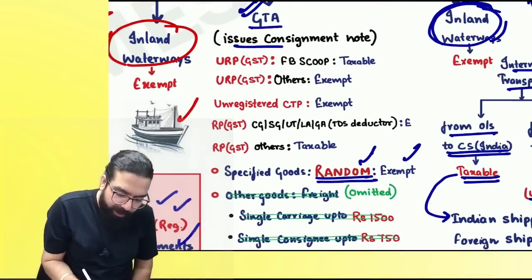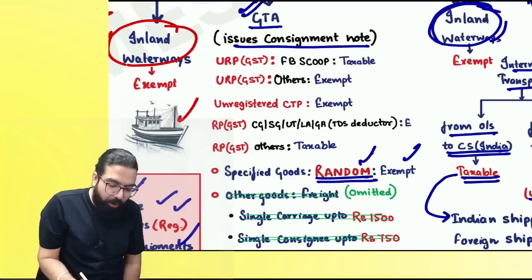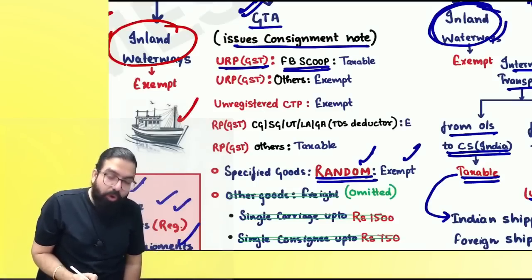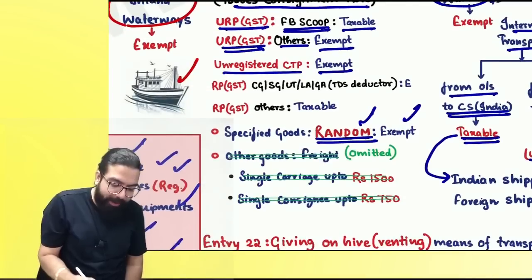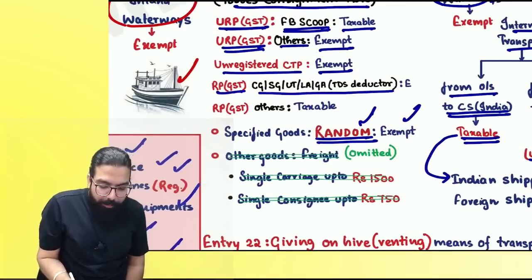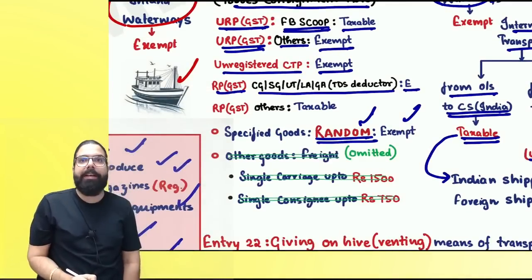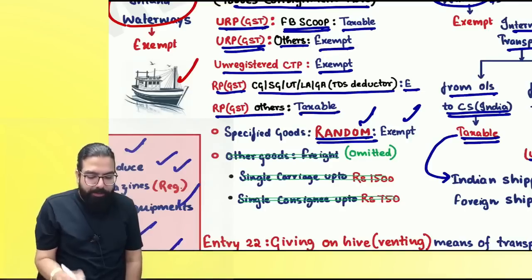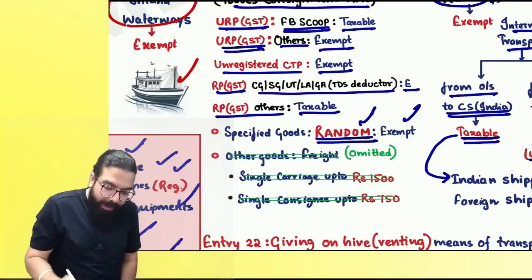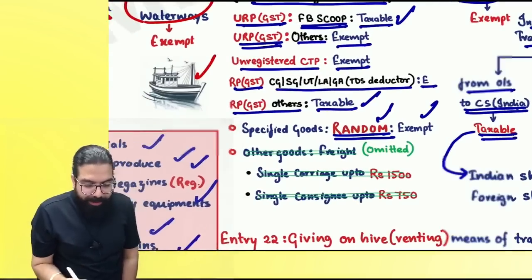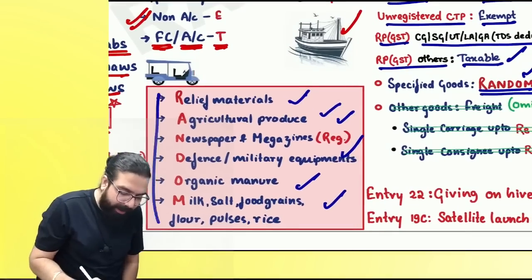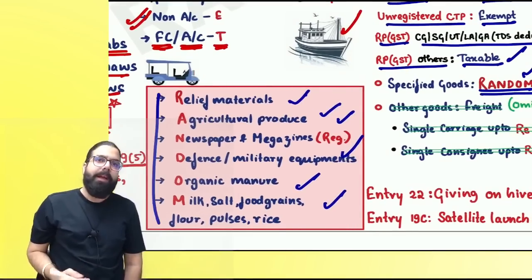A GTA is a person who issues a consignment note. If it is given to an unregistered person, even though the unregistered person is a factory or society, then it shall be taxable. Unregistered person is others, then it will be exempt. Unregistered person is CTP, it is exempt. Registered person, government department, then TDS deductor, exempt. Other registered person, it was always taxable. Wherever it is taxable, please be very careful that if it is a rate item, then it shall be exempt.